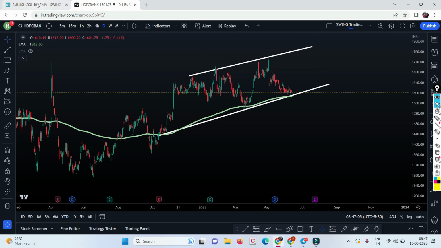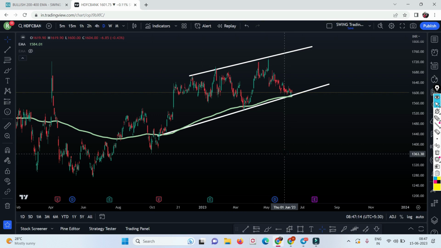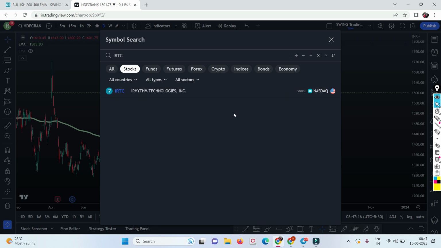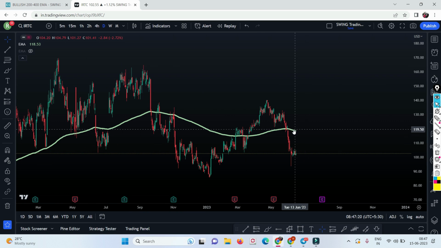But let's take an example of other stocks, right? So Cipla or something. Let me show you IRCTC also. Okay, check this, guys, this is below the 200 moving average, but it is standing somewhere here. So now it's up to you. Whenever it took the 200 moving average, it went up.